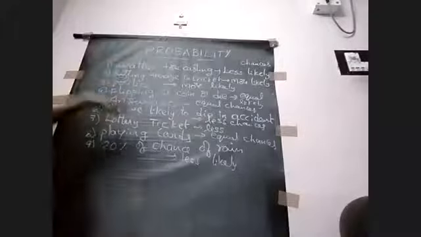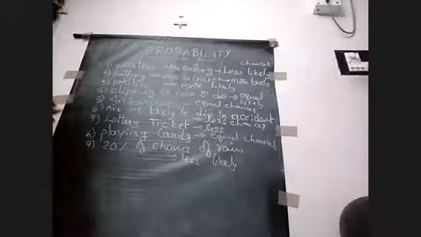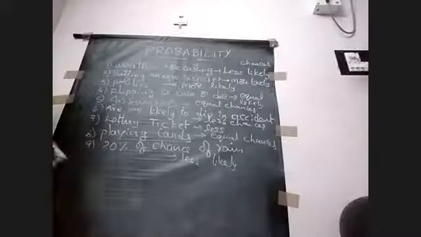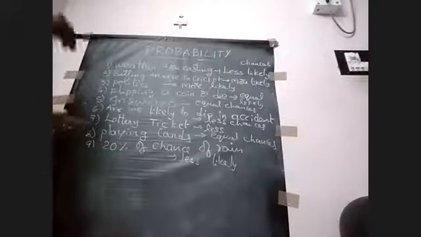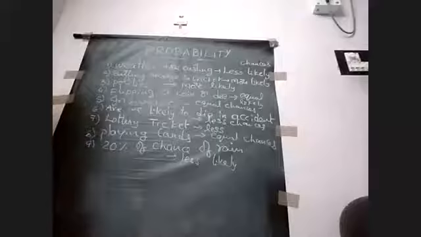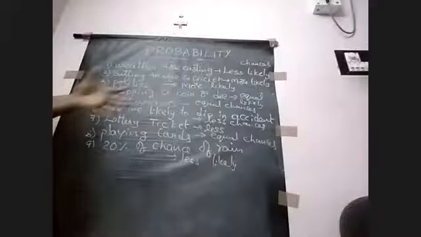So all these are chances: getting a number when a die is rolled, a chance of rain tomorrow, a chance of a politician winning, a chance of getting head when a coin is tossed, a chance of dying when a person has insurance, a chance of lottery tickets.